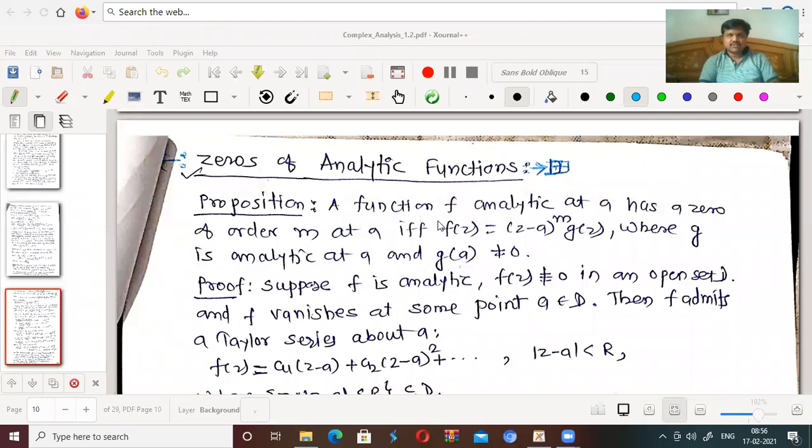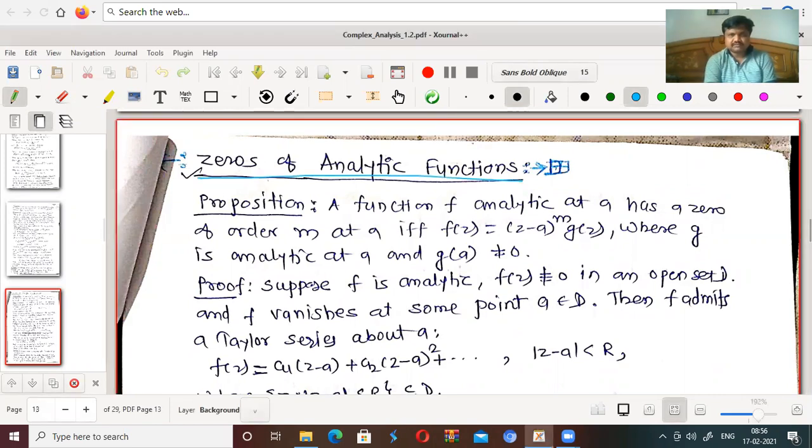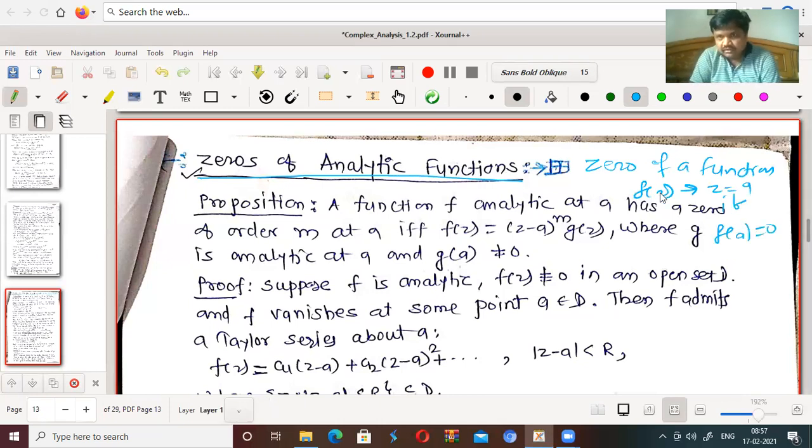In this lecture we will discuss zeros of analytic functions. We know what is meant by zero of a function. Any function f of z has a zero at z equal to a if f of a equal to 0. The value of z for which f of z is 0 is called zero of that function.